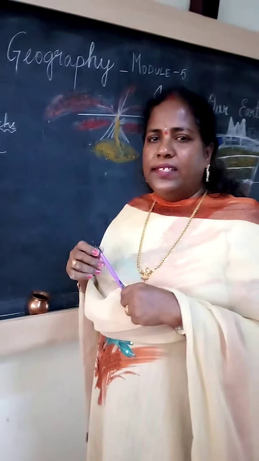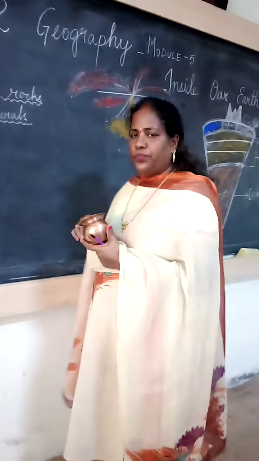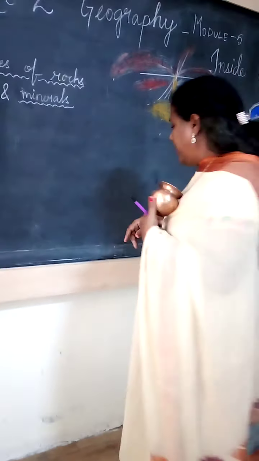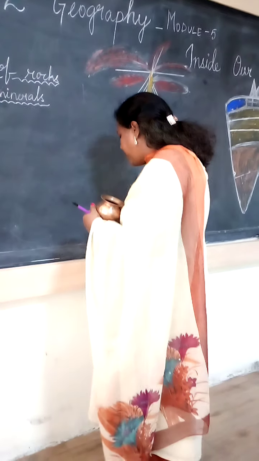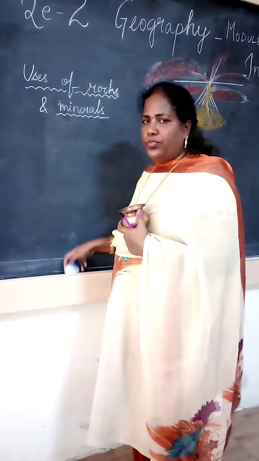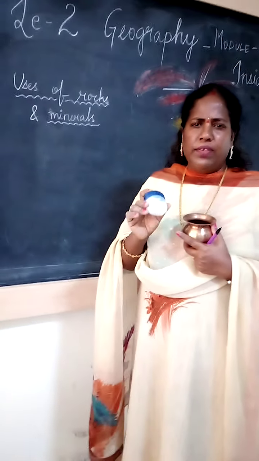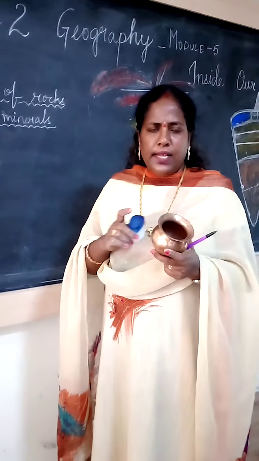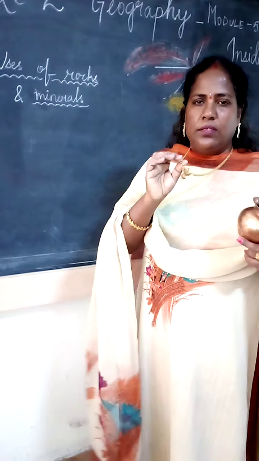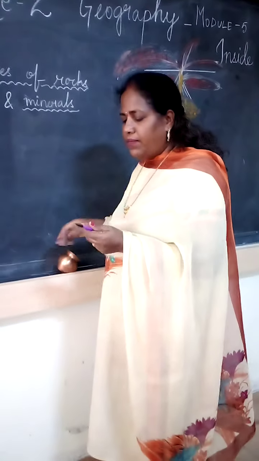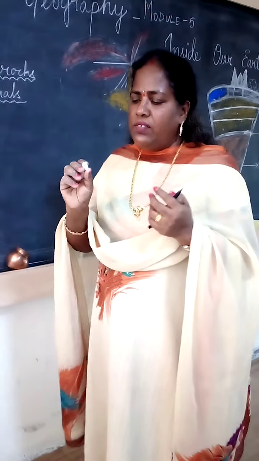See, I brought a few examples. This one is a mineral, this is copper. First I will show you all the minerals. This also is a mineral, made with petroleum. This is the metal, copper. And this one you know, gold. This also is a mineral, a metal. Next one, graphite. Graphite is there in the pencil, that's also a mineral.